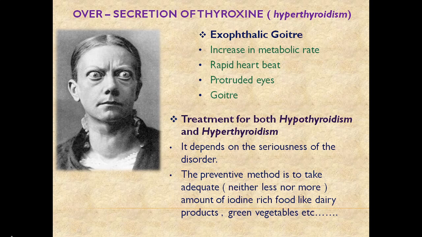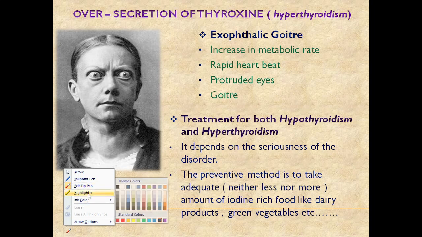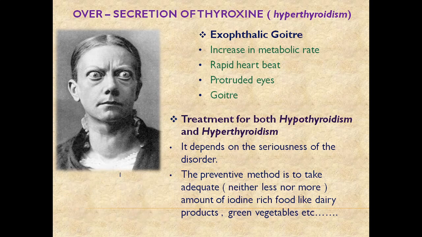Now if we talk about treatment for both hypothyroidism and hyperthyroidism, the treatment depends on the seriousness of the disorder. The preventive method is to take an adequate amount of iodine, neither less nor more, in iodine-rich food like dairy products, green vegetables, etc.